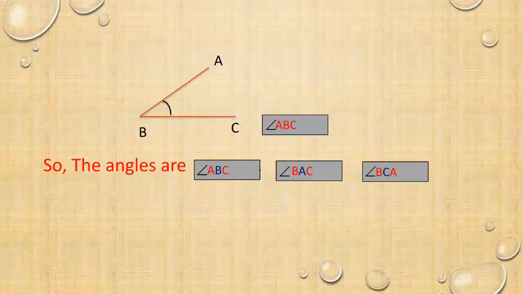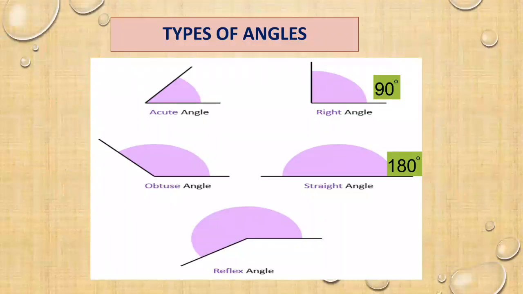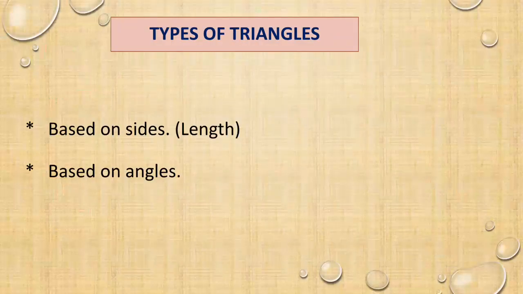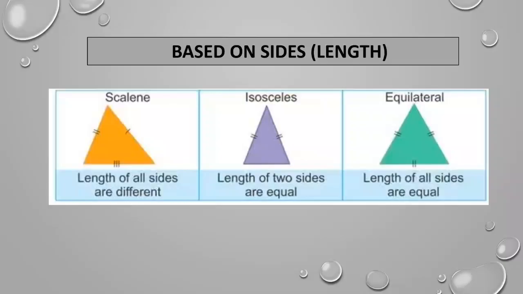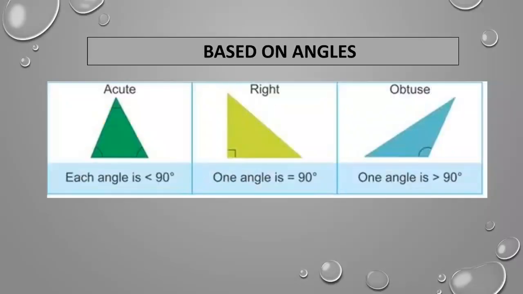After that, we learnt types of angles, types of triangle based on side and then based on angle. Recall all the concepts once again. If you have any doubt, clarify it through your class teacher.